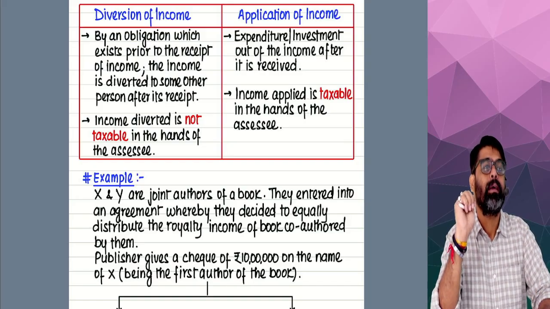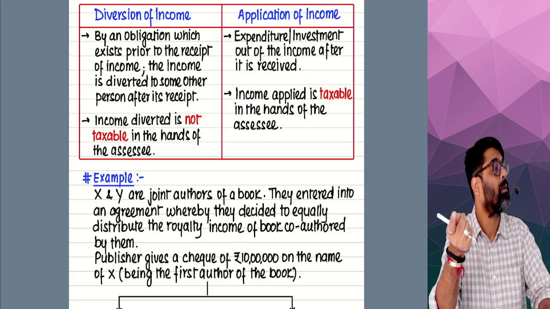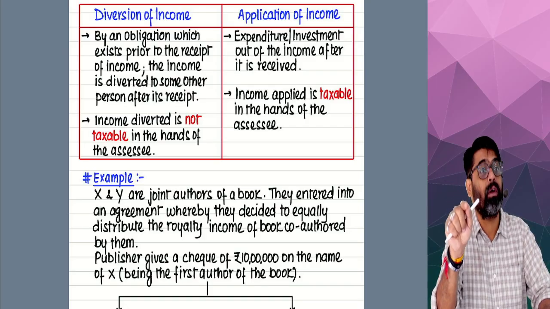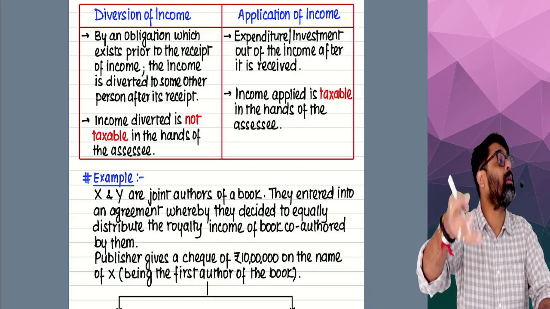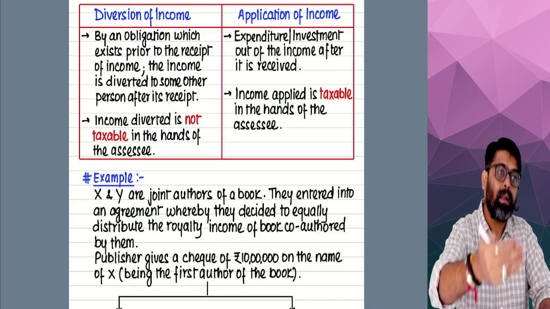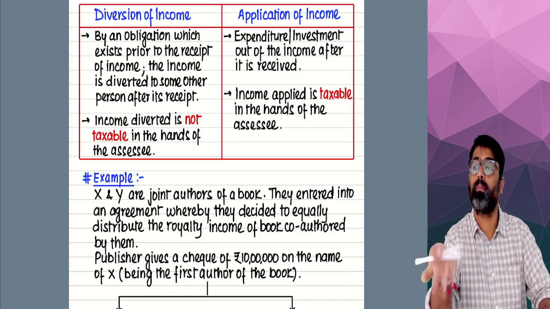Whatever royalty will come, half belongs to Bhumika, who has a right to get that royalty. Who has the title over that income? Bhumika, on half of the income. And half income belongs to me. It was already decided between me and Bhumika.